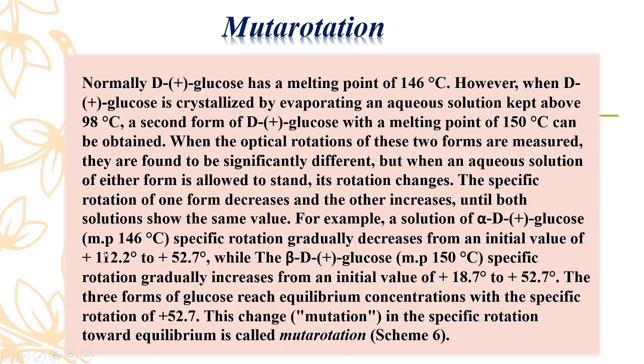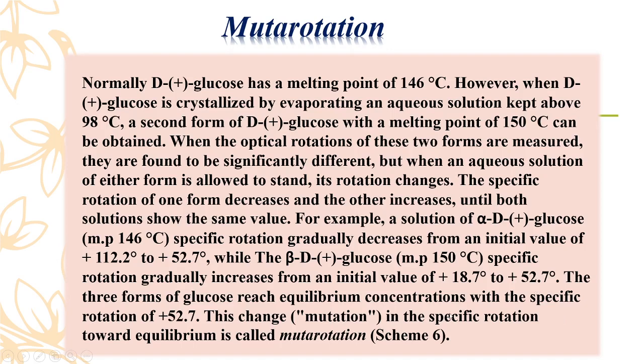The plus means clockwise rotation. After the addition of water, it changes from 112.2 to 52.7 degrees. Similarly, initially the optical rotation for the beta glucose is 18.7 degrees, but after the addition of water, the specific rotation for beta glucose plus water is 52.7 degrees.